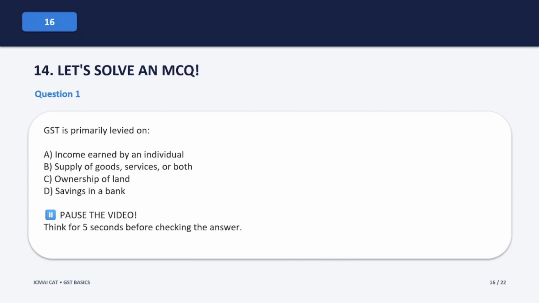Okay, now it's time to test your understanding. Here's our first question. GST is primarily levied on: option A, income earned by an individual; option B, supply of goods, services or both; option C, ownership of land; option D, saving in a bank. Now pause the video for 5 seconds, think about your answer and then comment it on the video.